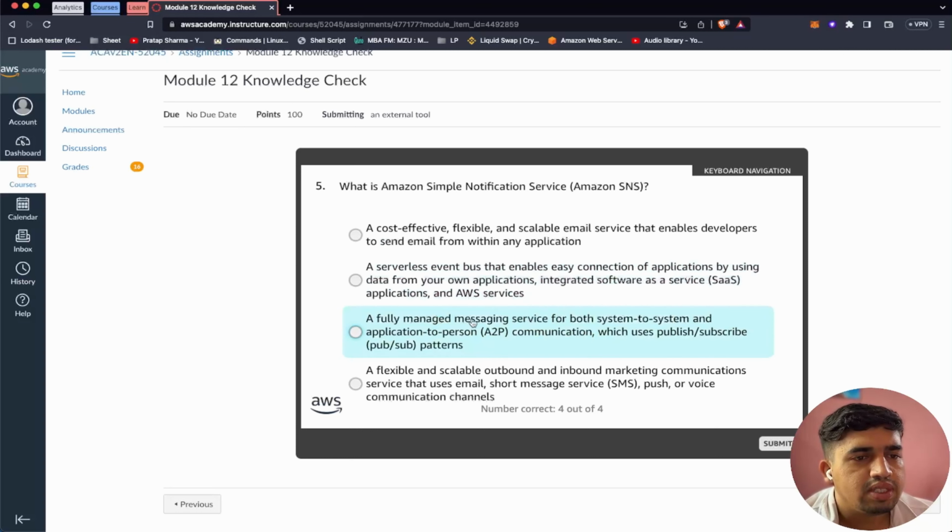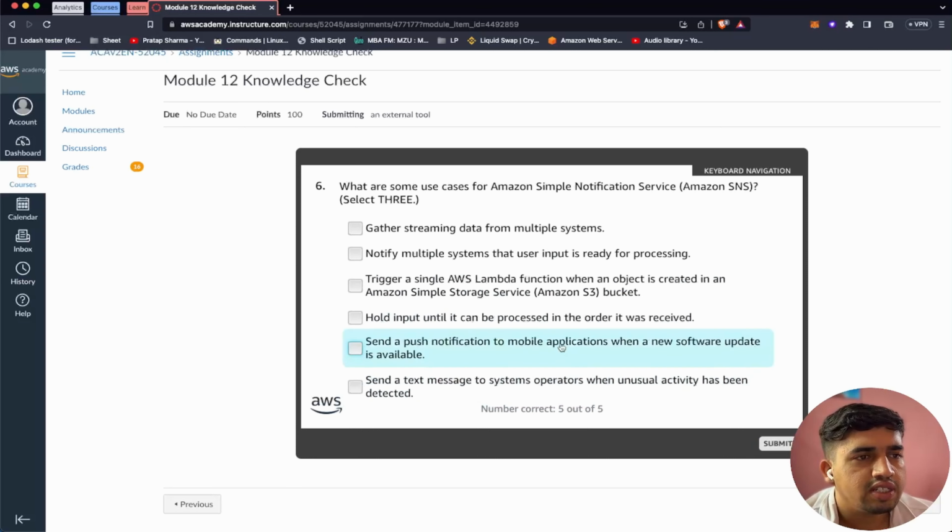A fully managed messaging service for both system-to-system and application-to-person communication which uses a pub/sub pattern. A flexible and scalable outbound and inbound marketing communication service that uses email, short messaging service, SMS, push or voice communication channels. So I think here the answer should be a fully managed messaging service for both system-to-system and application-to-person communication which uses pub/sub patterns. Okay, so this is the correct answer.